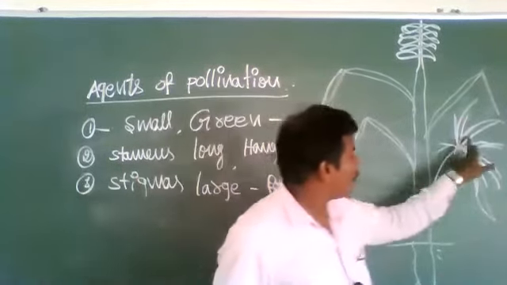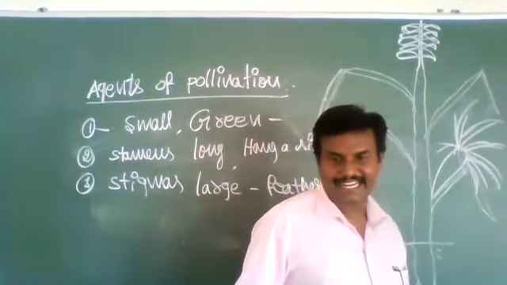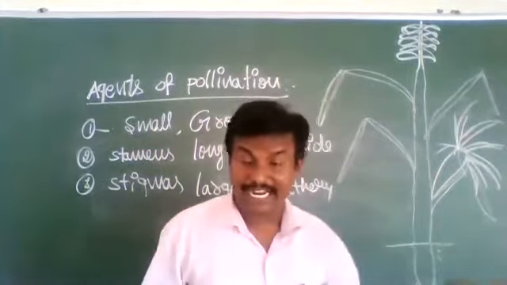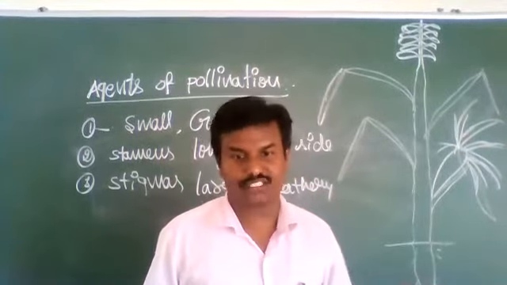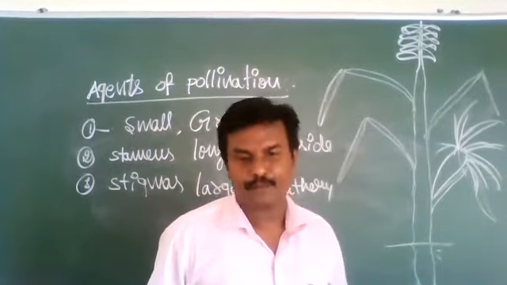These are all stigmas. Those stigmas are large, feathery, hair-like structures, hanging aside to receive the pollen grains.